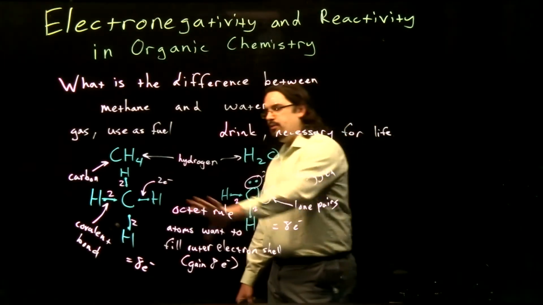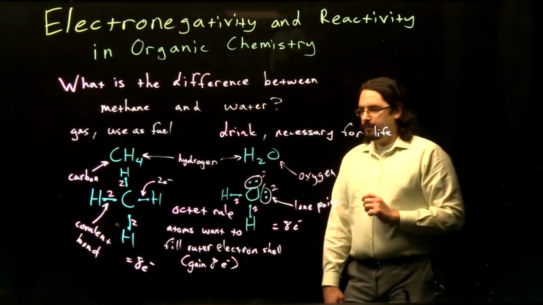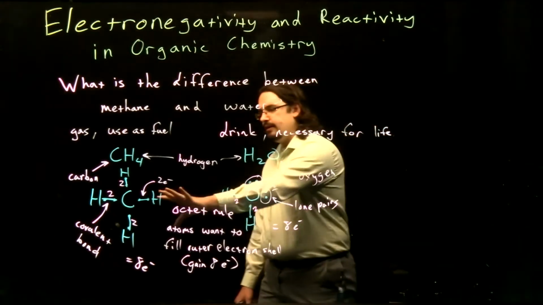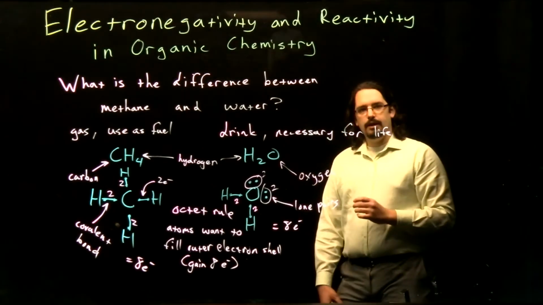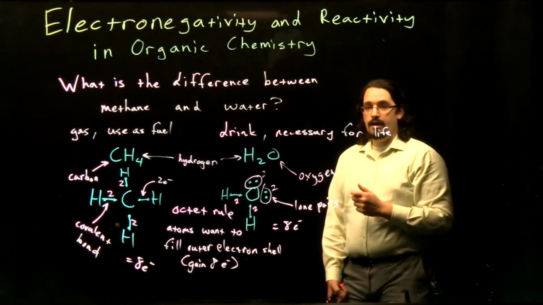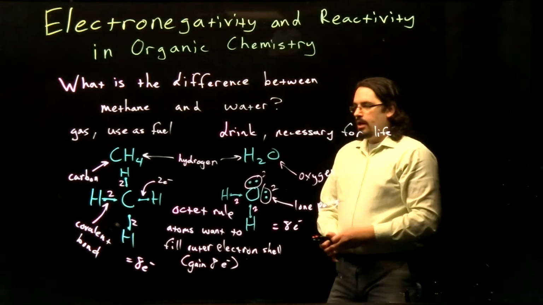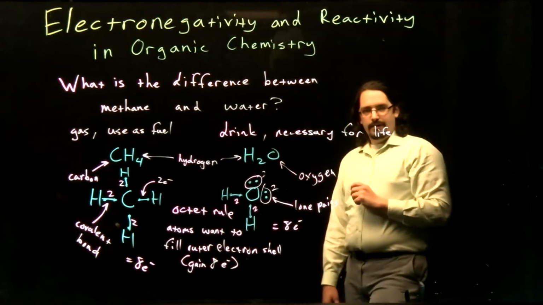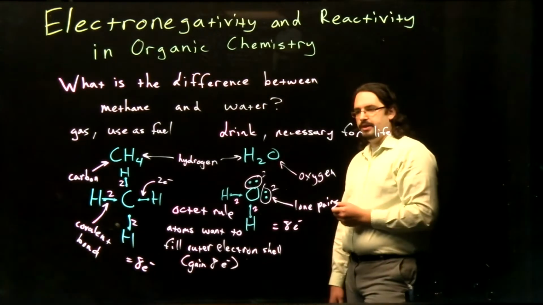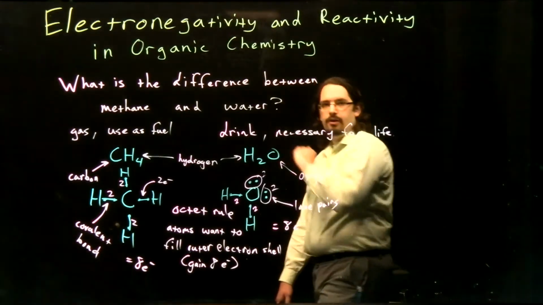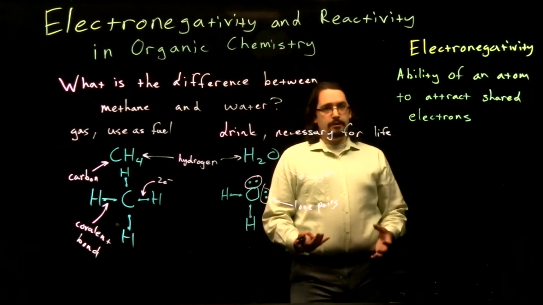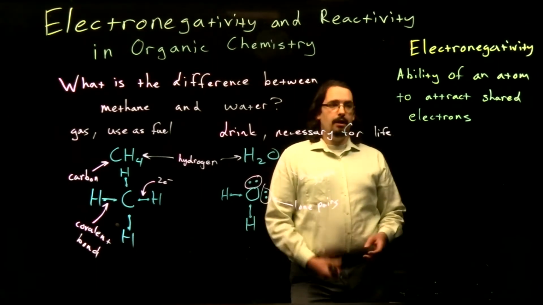Now, as we move on from this general chemistry perspective of how things are bonded together, in organic chemistry, we're going to be looking at these molecules, but we want to take a deeper look at how these molecules behave and how we can start to predict their reactivity. Now, in order to understand that reactivity and behavior, we need to review one of our key principles from general chemistry, which is electronegativity.